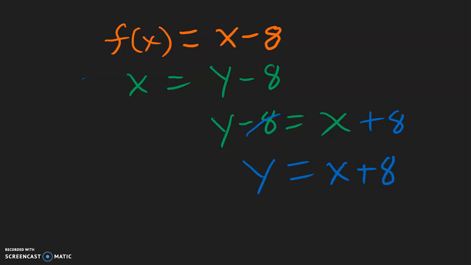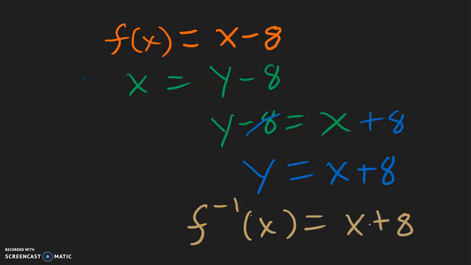Now writing this in function notation, our answer is going to be f inverse of x equal to x plus 8. Now let's look at why this makes sense. In the orange, our original function is x minus 8. It takes a number and subtracts 8 from it. Our inverse function takes a number and adds 8 to it. So these are opposite operations.